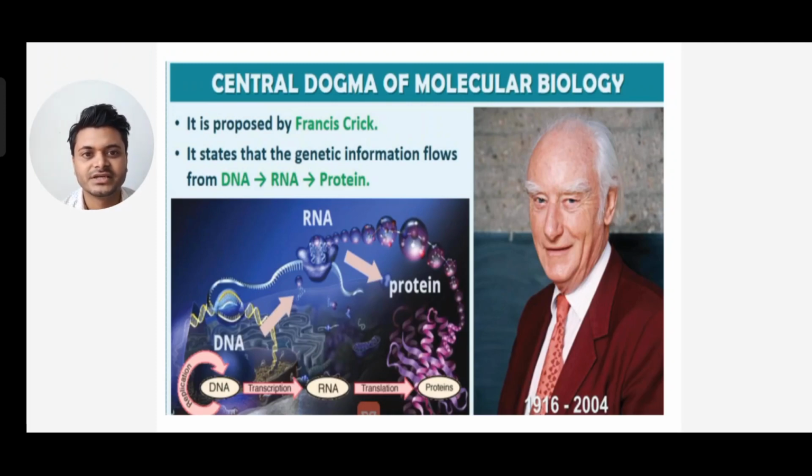You can see DNA gets converted to mRNA, that is transcription, and mRNA gets converted to protein, that is translation, and again DNA gets converted to another DNA, that is replication. This entire process is called the central dogma. You can see the structure of DNA, the structure of mRNA and protein.